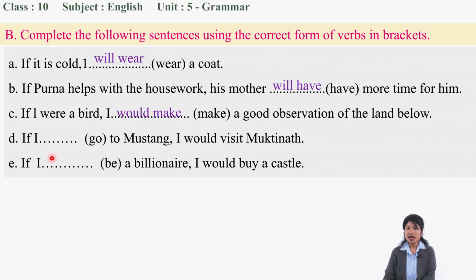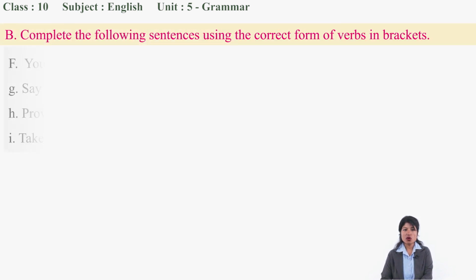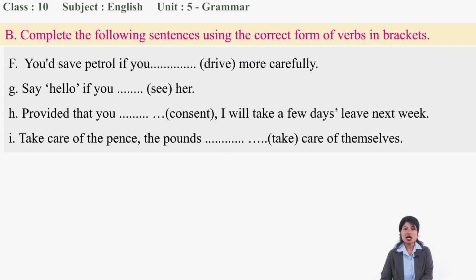D, if I went to Mustang, I would visit Muktinath. E, if I be. So be verb, what do we fill up over here? Were. If I were a billionaire, I would buy a castle. Okay. Now let's continue. Some more sentences are there. F. I would save petrol if you drove more carefully. Did you fill up the same?